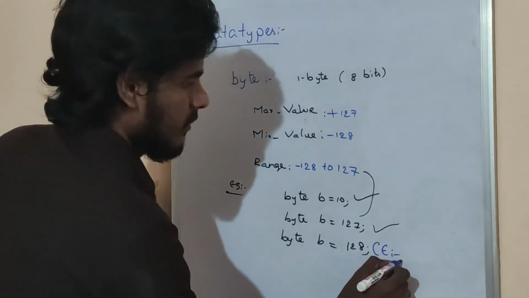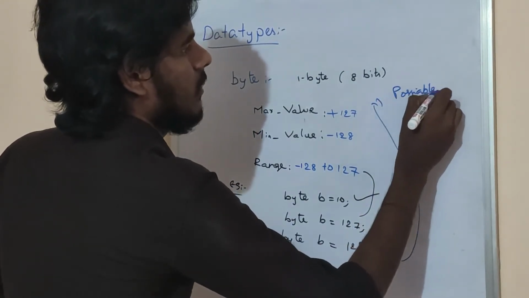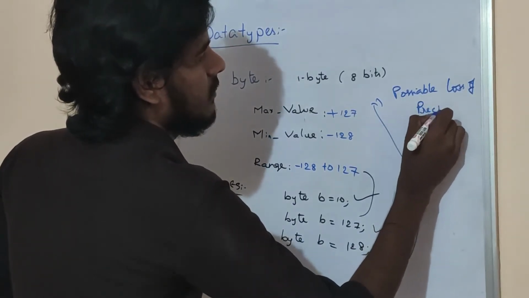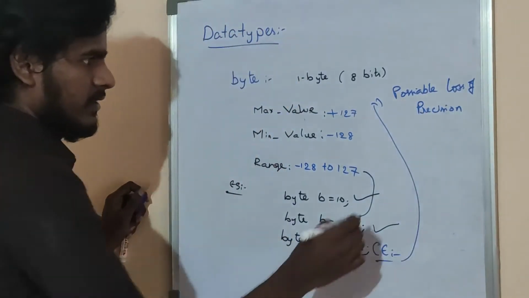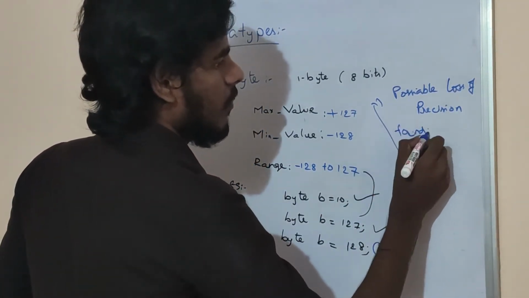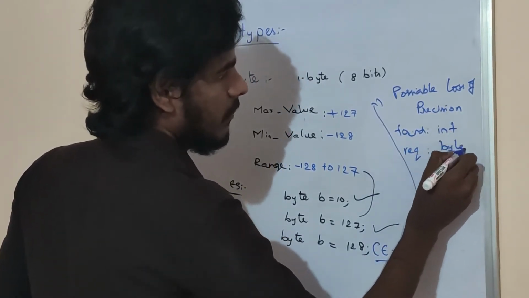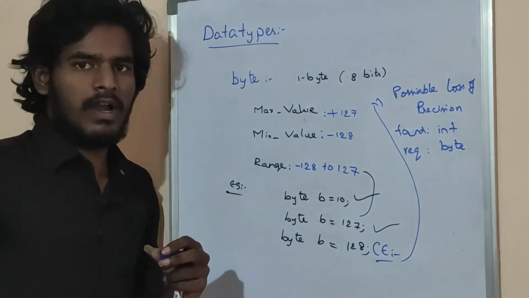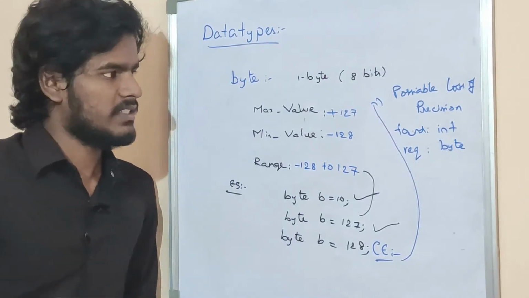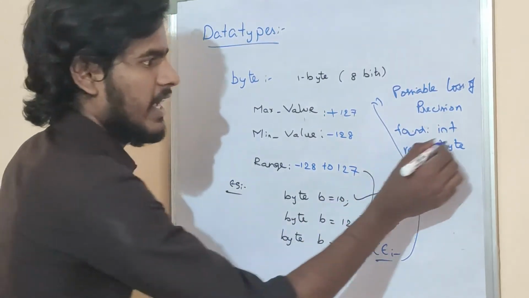What is the compile time error? Possible loss of precision. Found int, required byte. Okay, by default all integral numbers the compiler treats as int type. Okay friends, by default all integral numbers the compiler treats as int type.